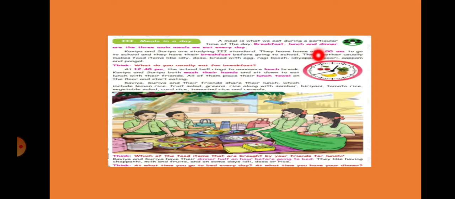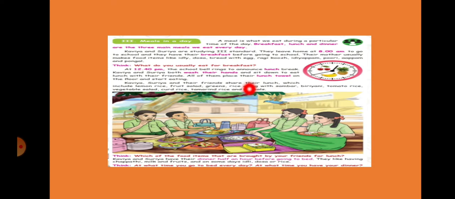Okay, children. In breakfast, what does your mother usually prepare? She prepares idli, dosa, bread with egg, ragi kunj, idiyappam, puri, appam, and pongal. Right? These are the different types of breakfast items we eat regularly. And after coming to the school, we eat our lunch.